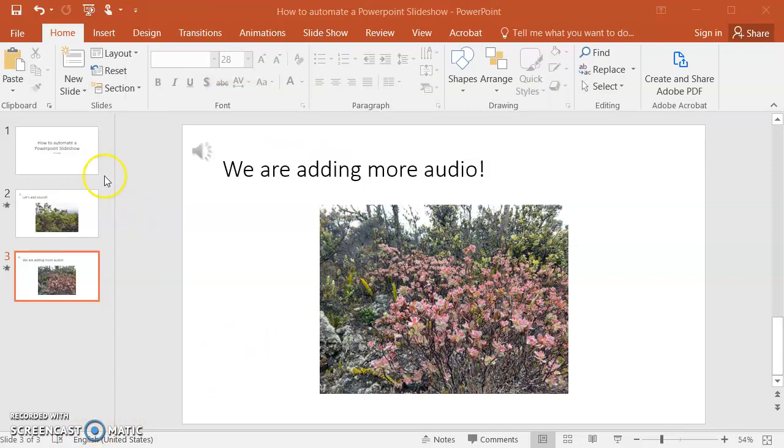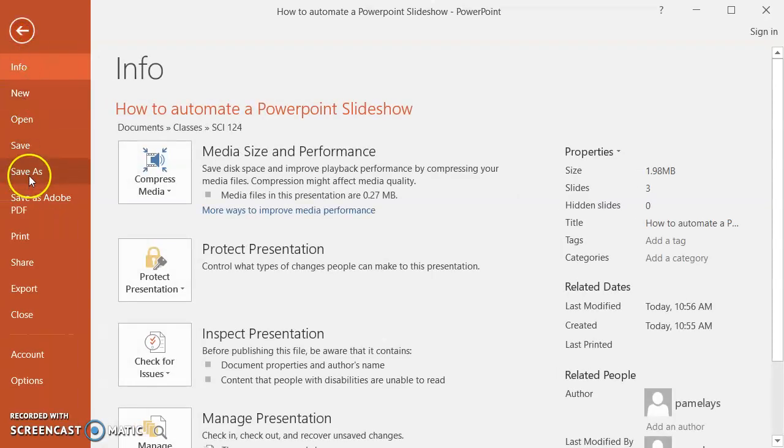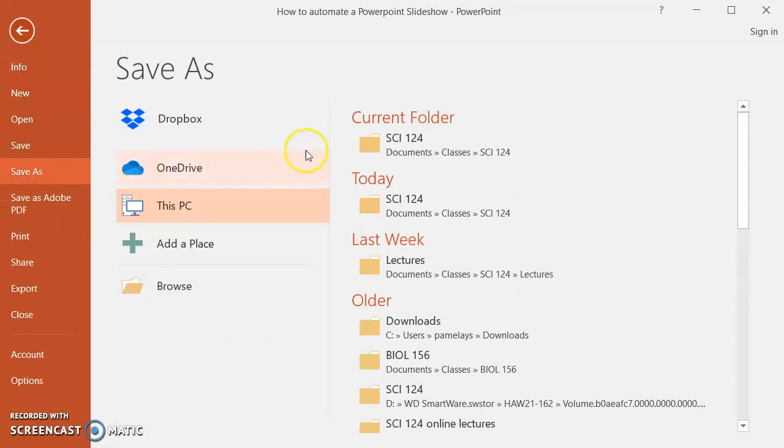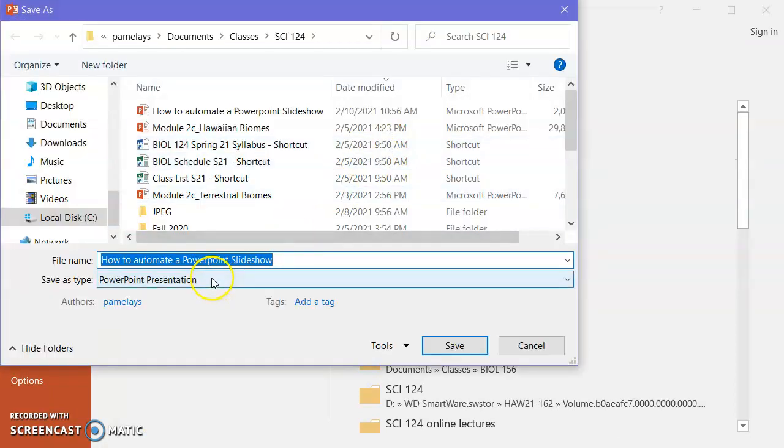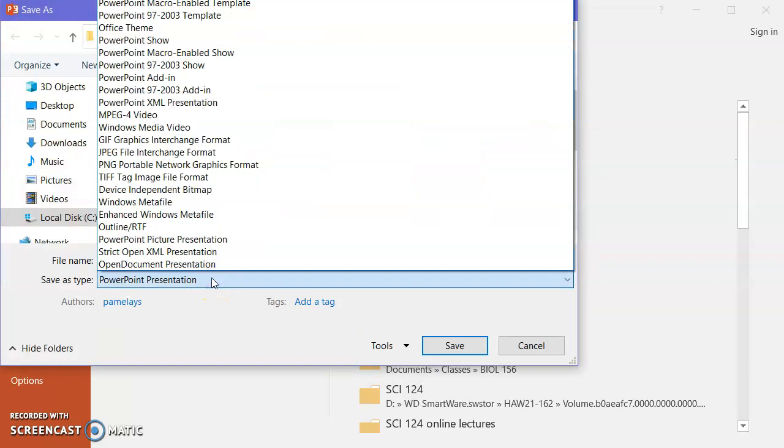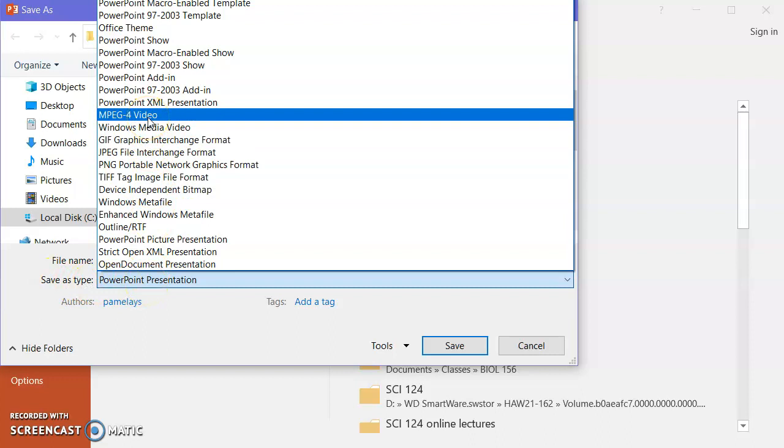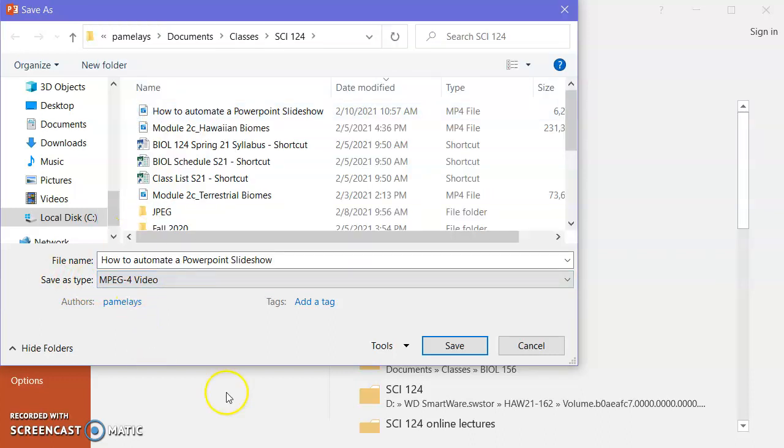When you are happy with your slideshow and you have saved it in the traditional way for the final time, you're now going to save it as a video rather than a PowerPoint. To do that, you come to the File menu, select Save As, choose the folder that you want to save it in, and choose to save it as, Save as type, rather than PowerPoint presentation, MPEG video.